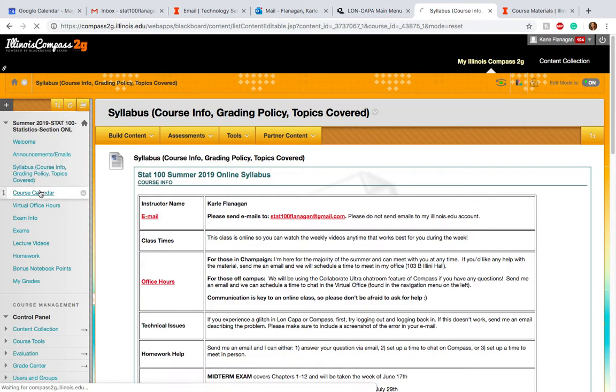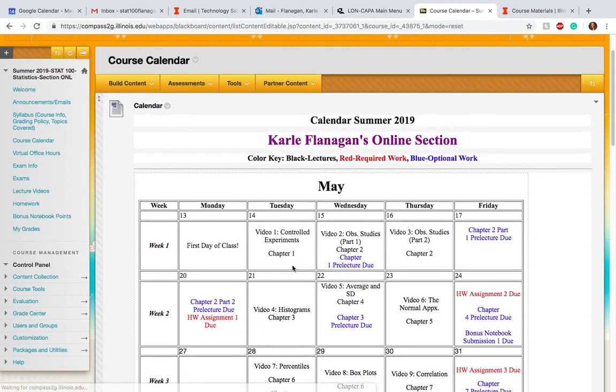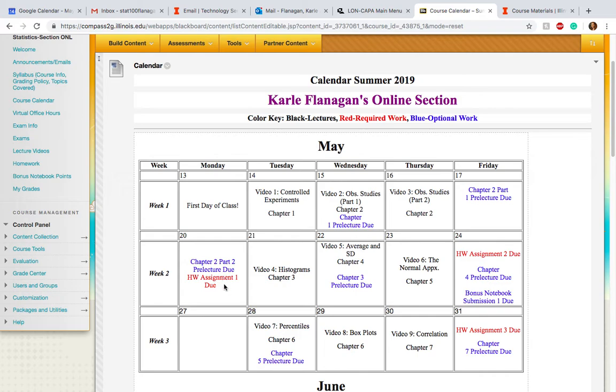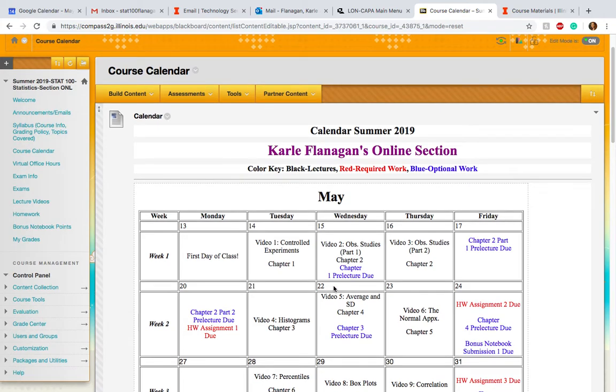If I go to the course calendar, you can see when everything is due. Our very first homework assignment actually isn't due until next week. I know a lot of people join late and you're getting used to the class. Usually the homework will be due on Friday, but the first homework I push back to be due on Monday just because it's the very first one. I have that you should be watching the videos on Tuesday, Wednesday, and Thursday. To be totally honest, you can watch the videos at any time that's convenient for you. Those are just suggested times.